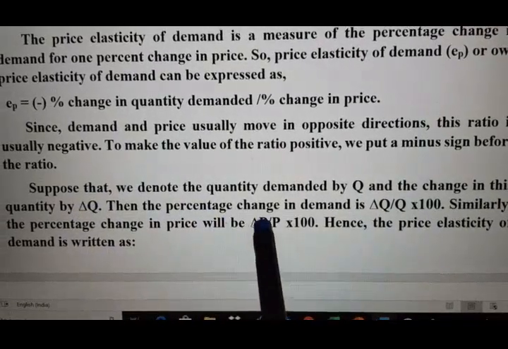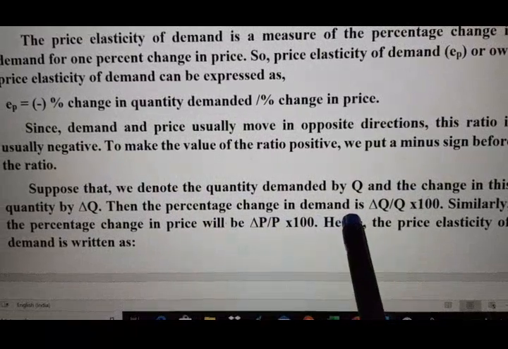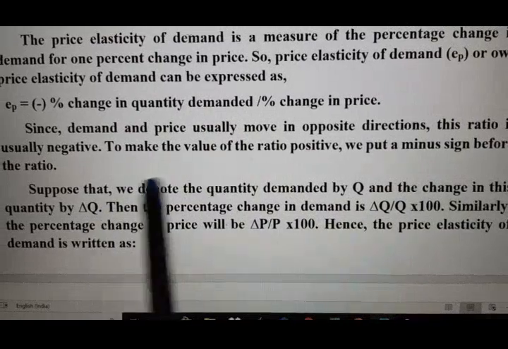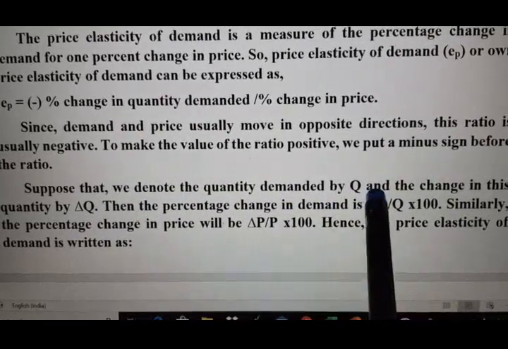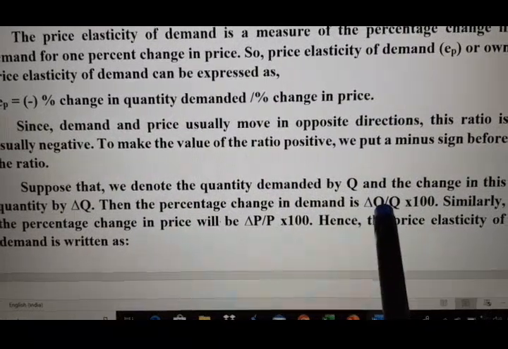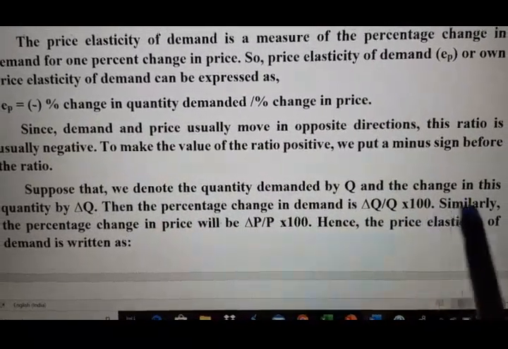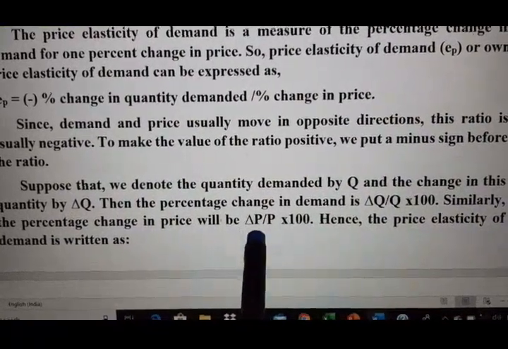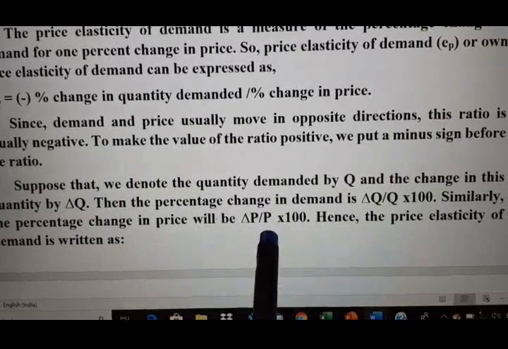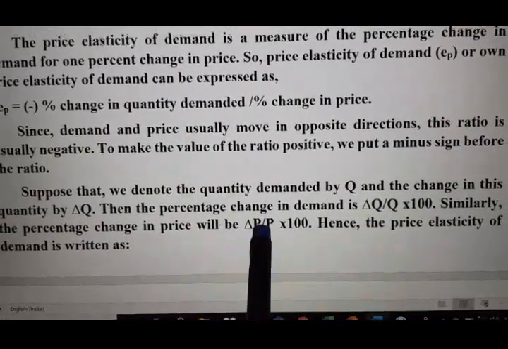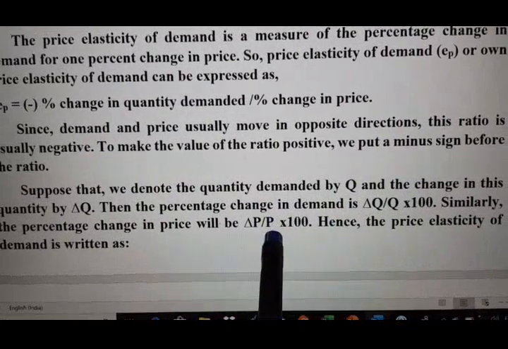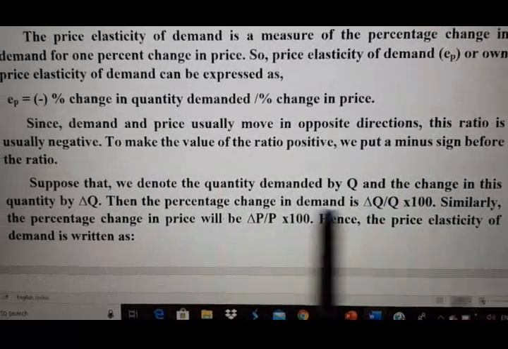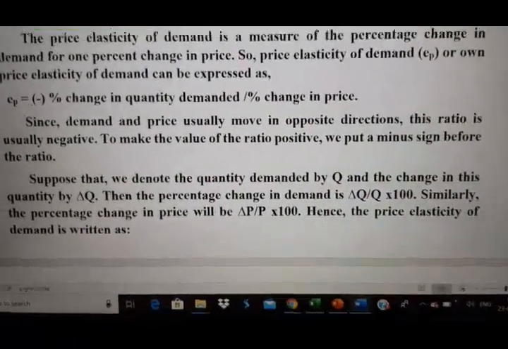Then the percentage change in demand will be the change in quantity demanded divided by the quantity demanded, into 100. See, delta Q by Q into 100. Similarly, percentage change in price will be depicted by delta P by P into 100, where delta P is the change in price and P is the original price, into 100, to find out the percentage. Hence, the price elasticity of demand is written as follows.